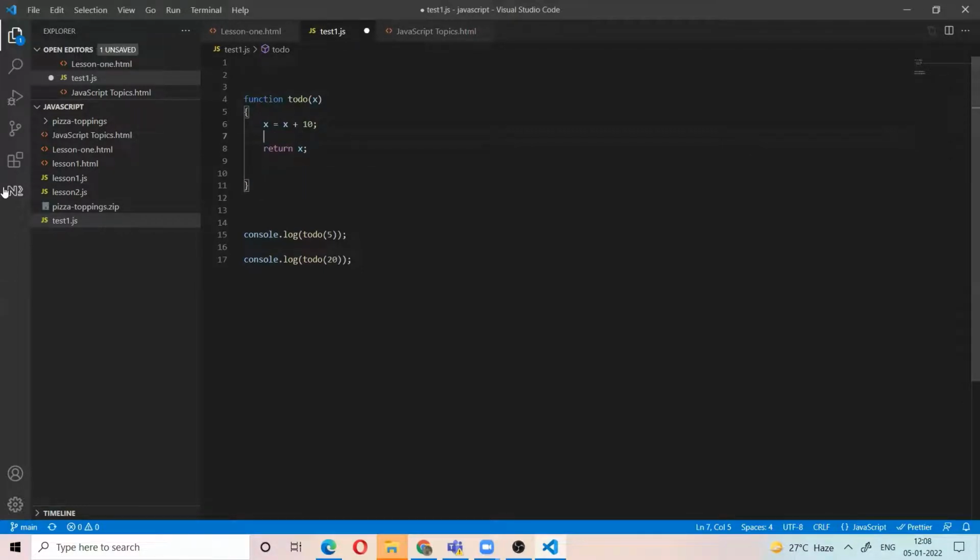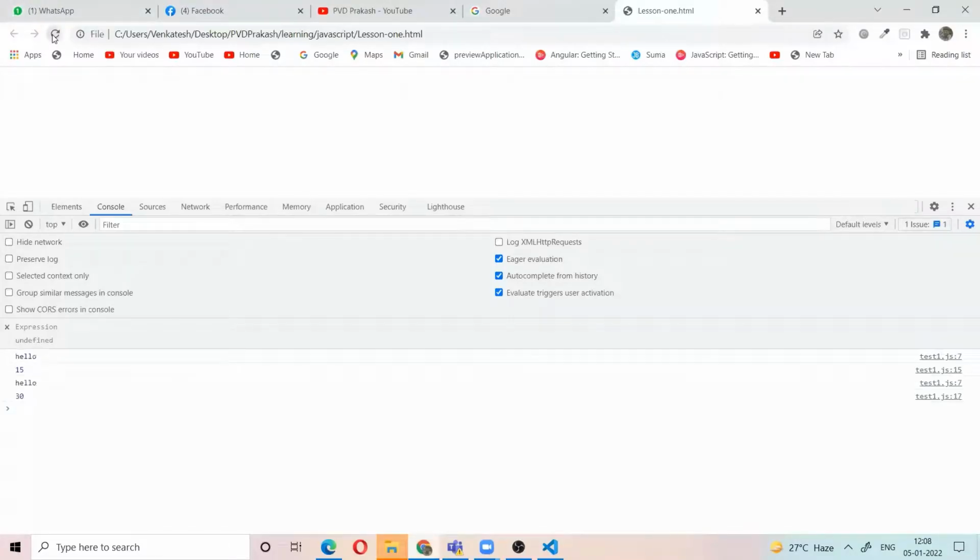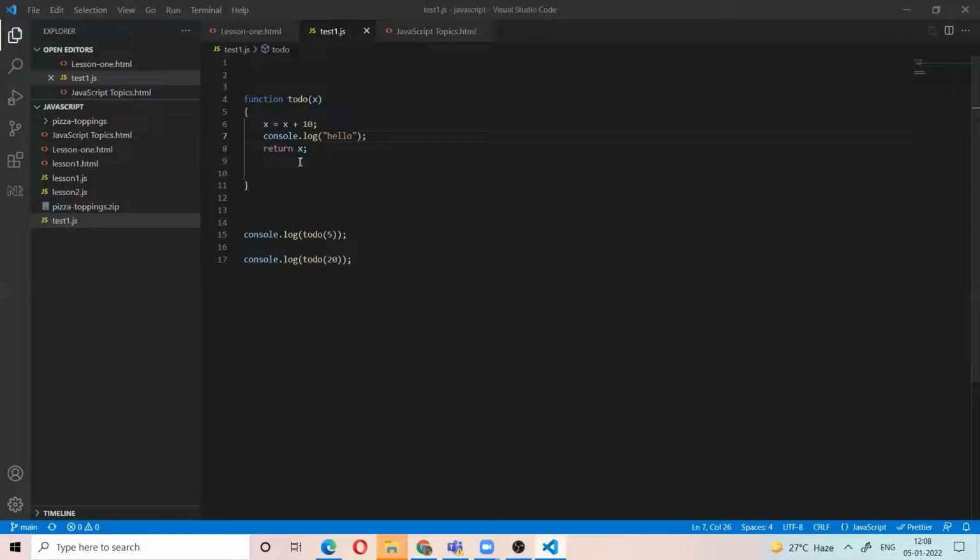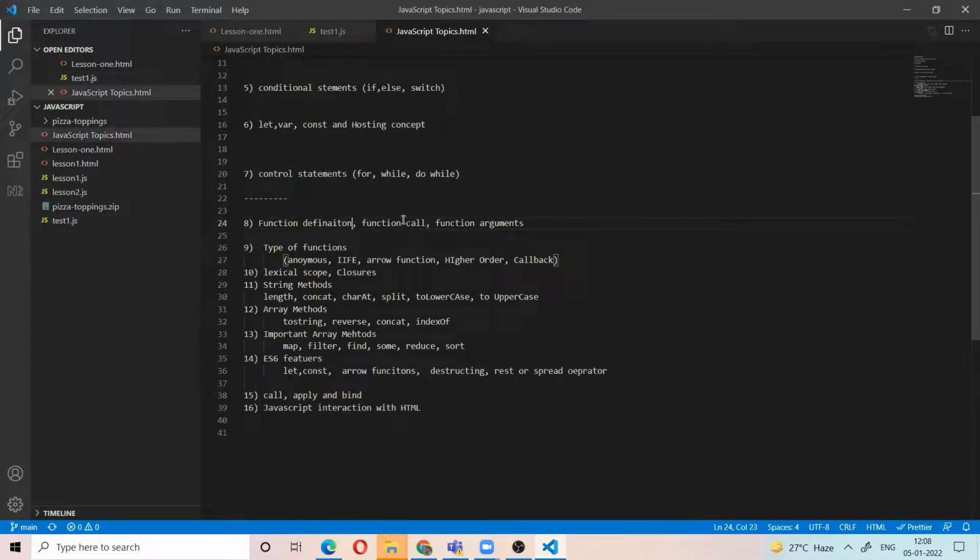We use hello here before returning something, then it will print the hello, right? So that means after the return statement, you cannot do anything in the function. The return statement is the last line in the function. So I told the function definition, function call, arguments, parameters, return statements. I covered the function definition, function call, function arguments, and also return.